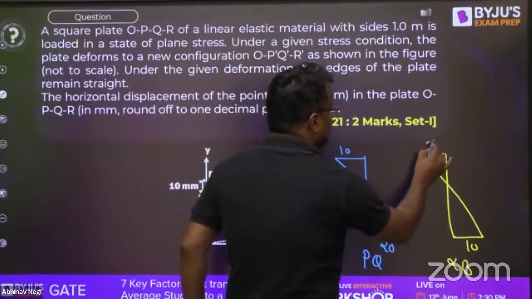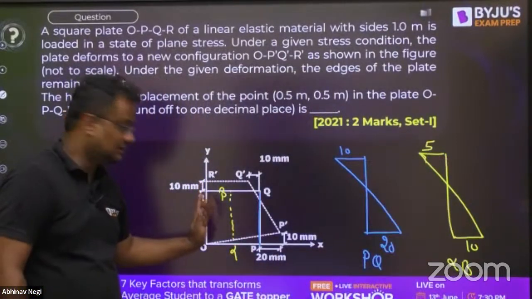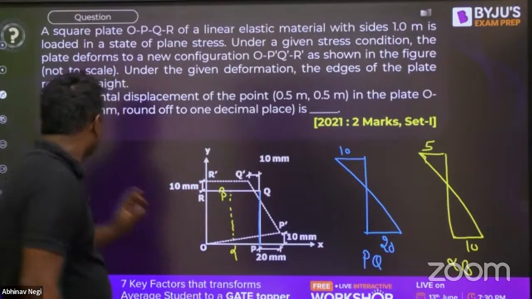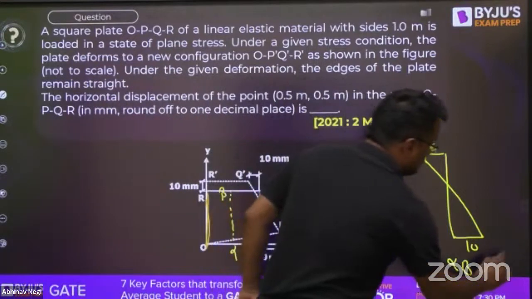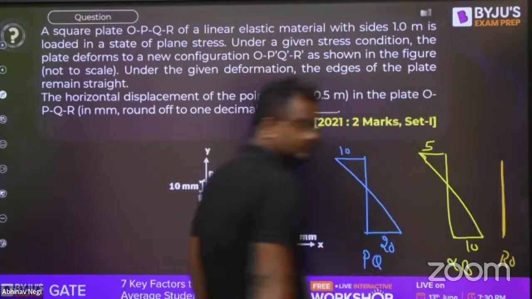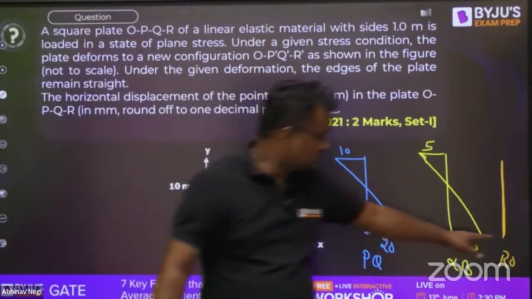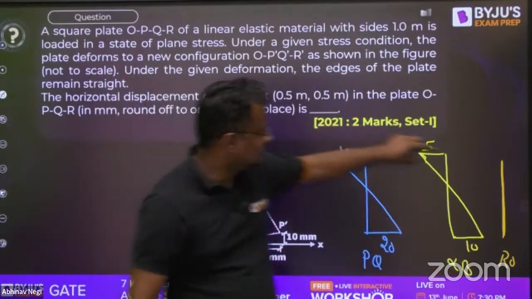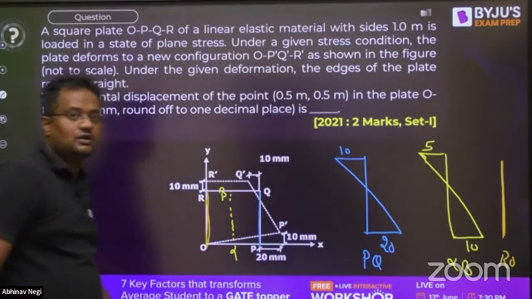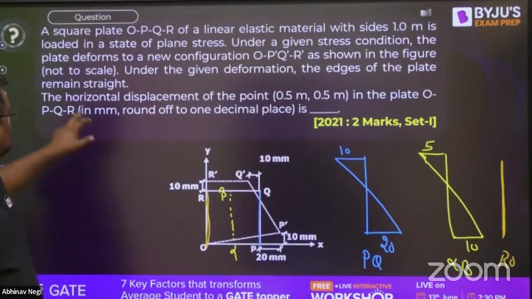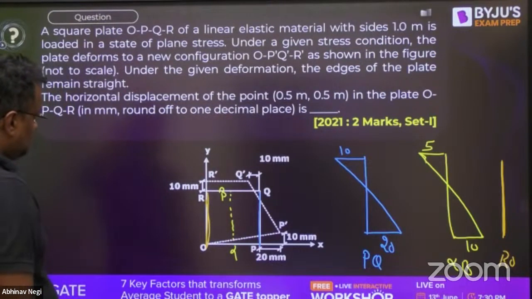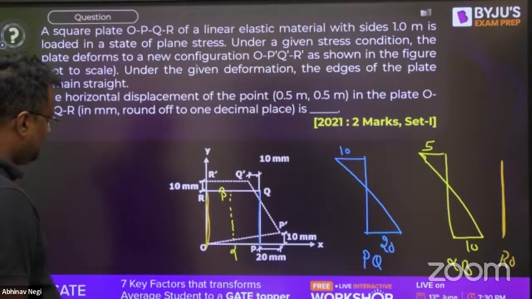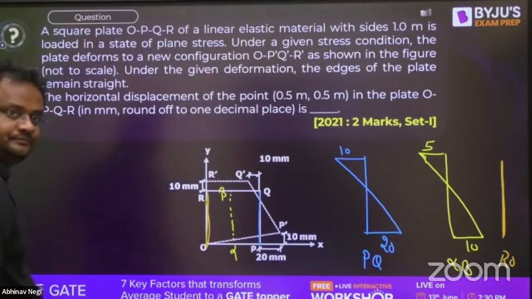Why like this? Because this end is almost 0 in horizontal. Here, this end has nothing done in the x direction. If taking this as the arrow, then the arrow part has nothing moved. So this is moved by 20, the arrow has 0, so this will be 10. This is moved by 10, this is 0, so this will be 5, considering only horizontal displacement. So the horizontal position of 0.5 meter means 50 centimeter. So 0.5 meter, that means exactly at the center.